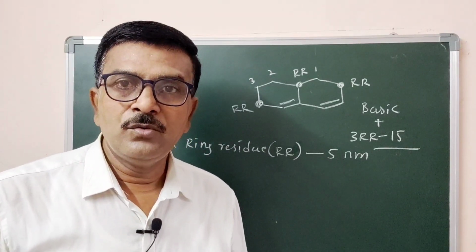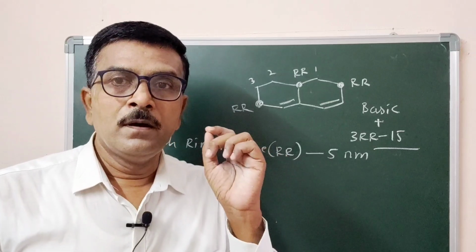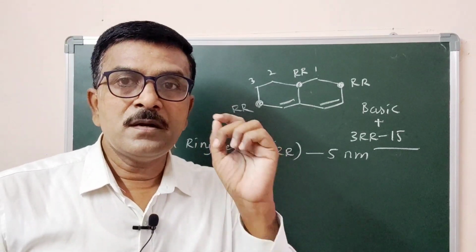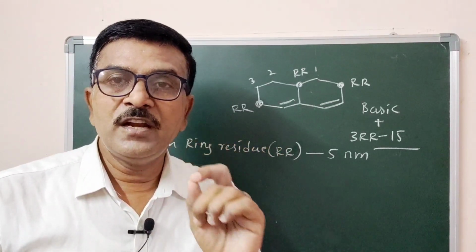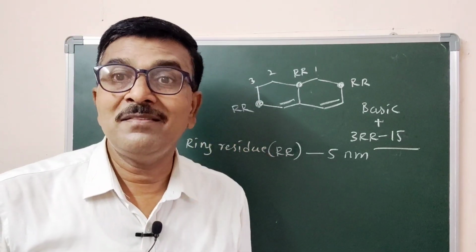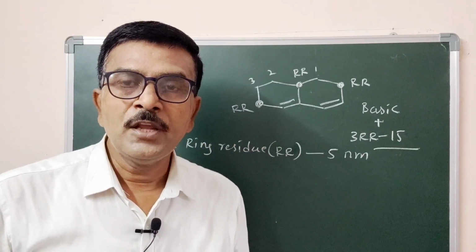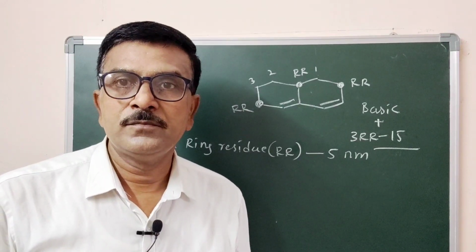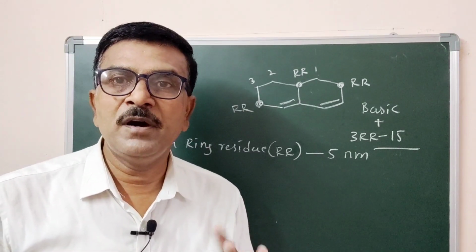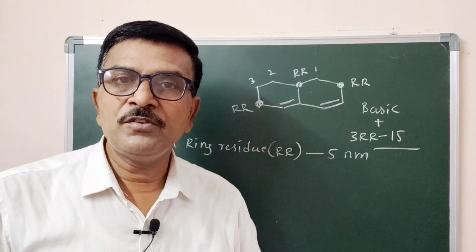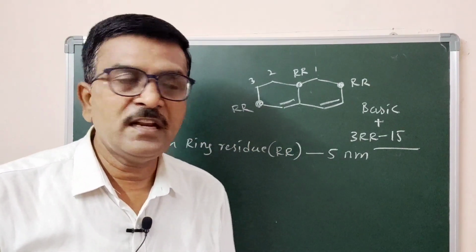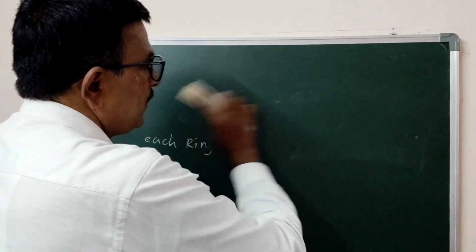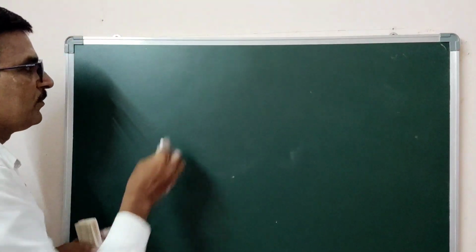So what are the ring residues? A ring carbon directly attached with the conjugated system is known as a ring residue. Every ring residue contributes 5 nanometer to shift the absorption maxima of the whole molecule towards bathochromic. Is it clear?